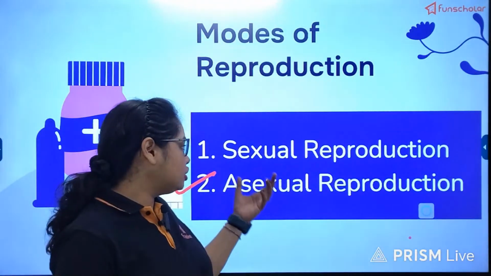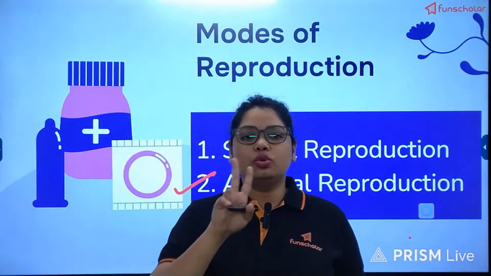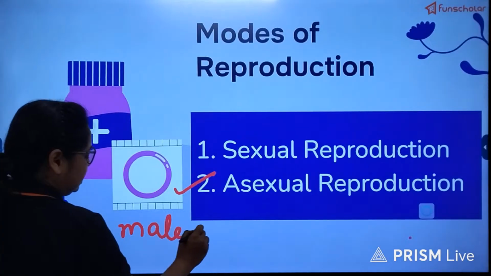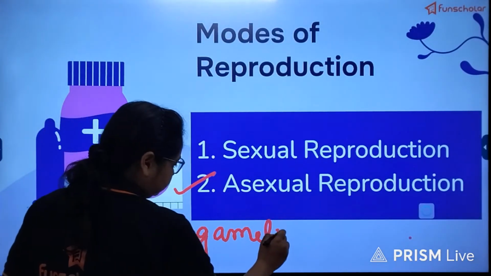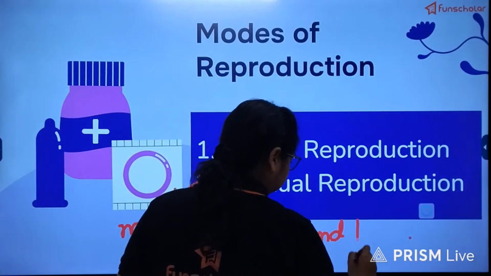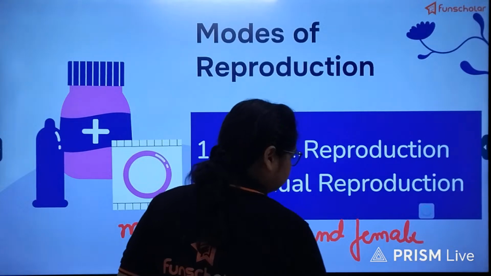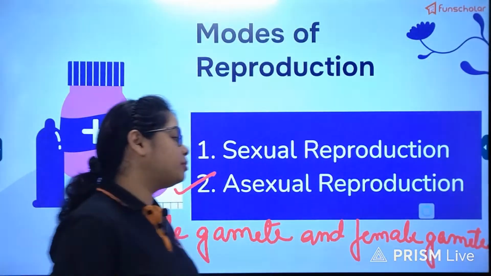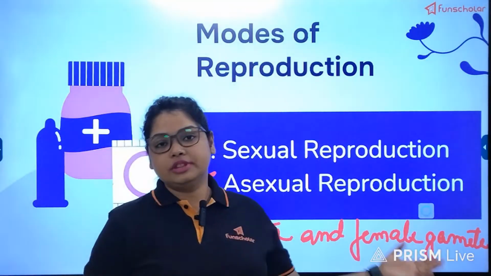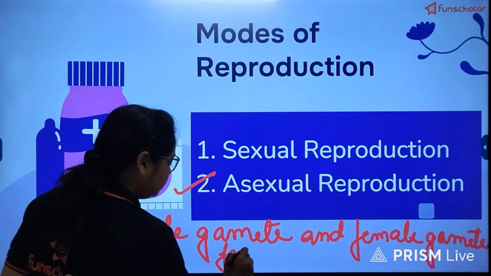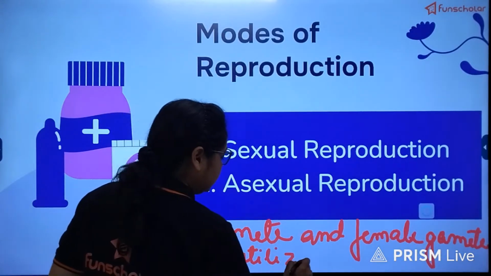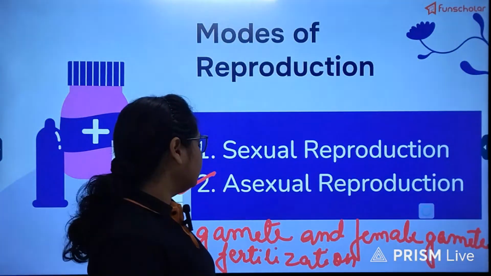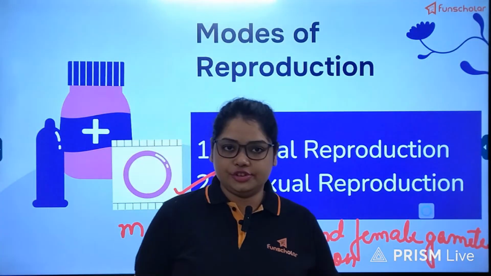On the contrary, the sexual mode of reproduction requires two different types of gametes from two different sexes, that is, male gamete and female gamete, and not only the production but also the fusion of these two gametes in the process called fertilization in order to give rise to the zygote, and that will eventually become a new individual.